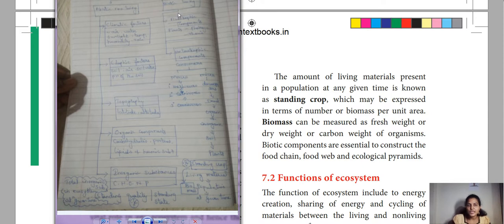Next we will come to the biotic factors. We know very well biotic factors are nothing but the living organisms. Here we should talk about the autotrophic components, that is nothing but the plants. They are the producers. With the help of sunlight, chlorophyll pigment, carbon dioxide from the atmosphere, and water, it converts carbon dioxide into glucose, and oxygen is liberated.